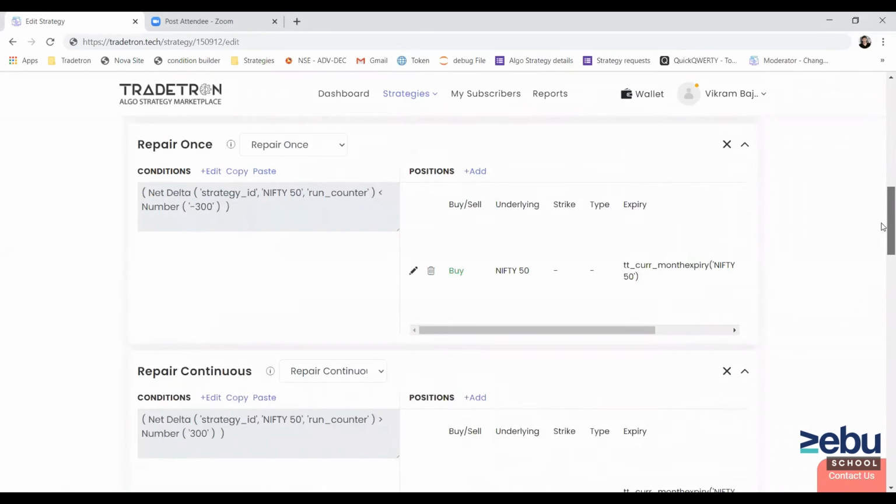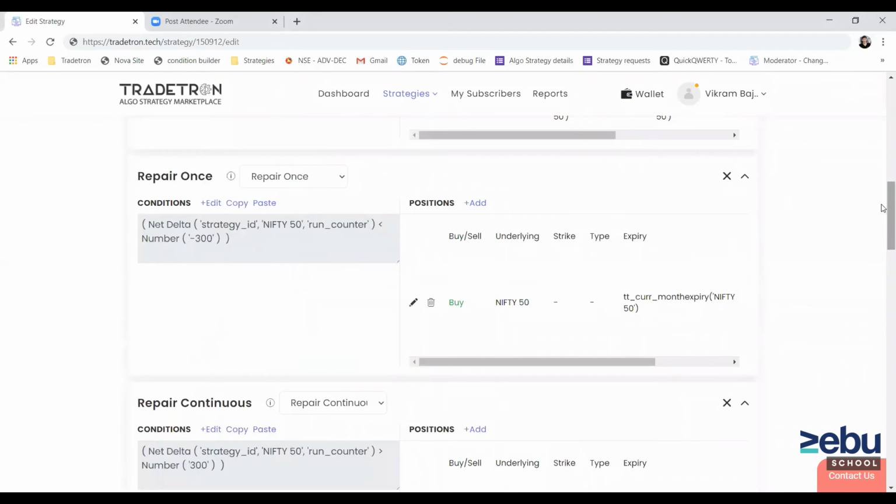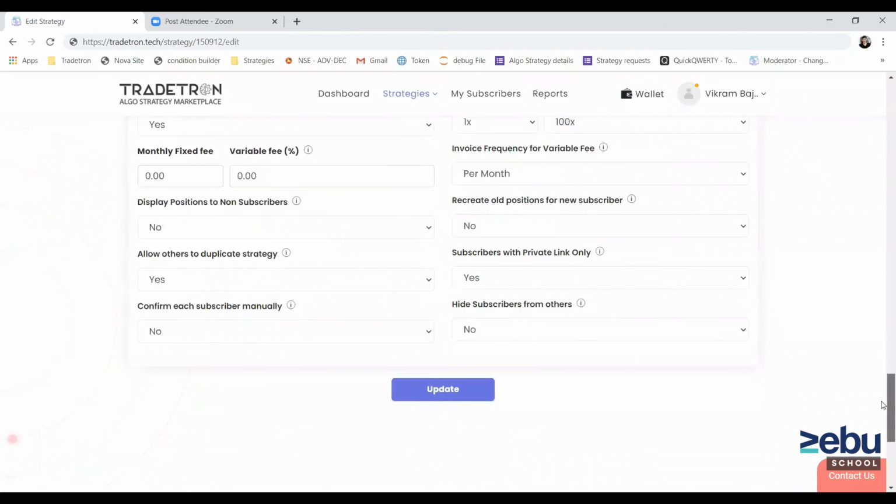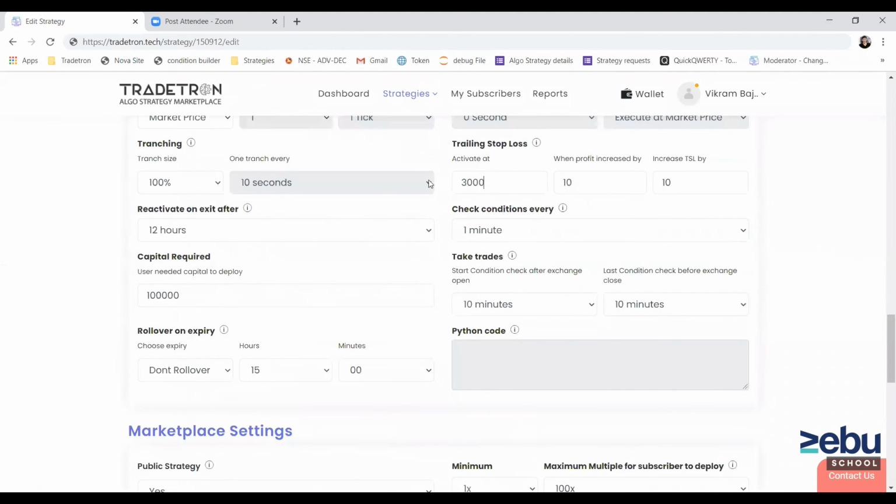This particular repair once will exit definitely when your strategy is in profit. So you can use approximately the same value in your trailing conditions here. So I think it will do that work. Your trailing will be initiated at approximately the same time when your first leg is completed, and after that it will trail if profit increases. So this is one way to do it. But to put a trailing stop loss for an individual leg or set-wise entry exit, it is not possible as of now.